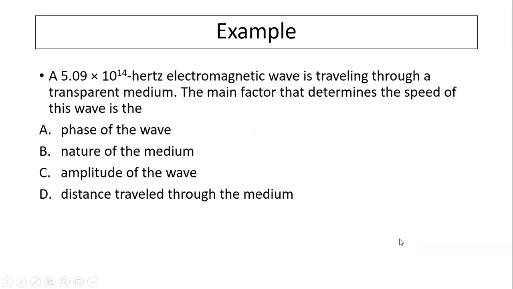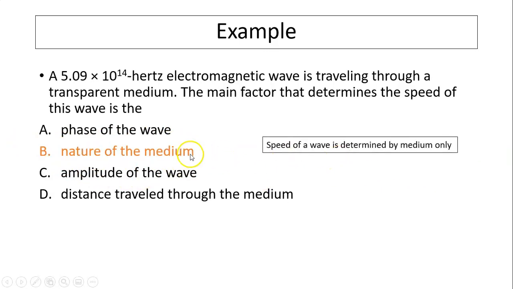Another example. A 5.09 times 10 to the 14 hertz electromagnetic wave is traveling through a transparent medium. The main factor that determines the speed of this wave is, there is only one thing determining the speed of a wave, which is its medium. So the nature of the medium. Okay.